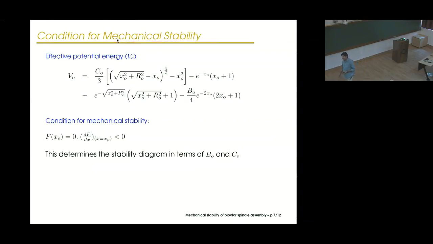Now we ask the question: under what conditions will you have a stable spindle configuration? The condition for mechanical stability just boils down to the net force going to 0 and the derivative being less than 0. And so if one wants to determine the stability boundary, all that one needs to do is set this to 0, and that would be the condition for determining the entire stability behavior of this kind of configuration.